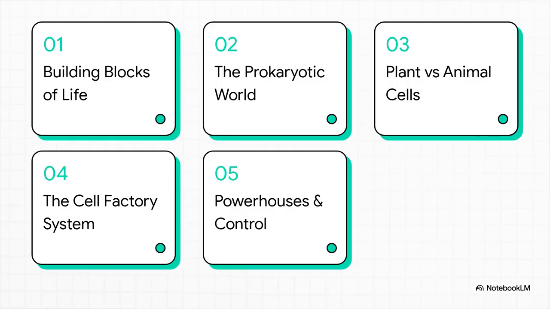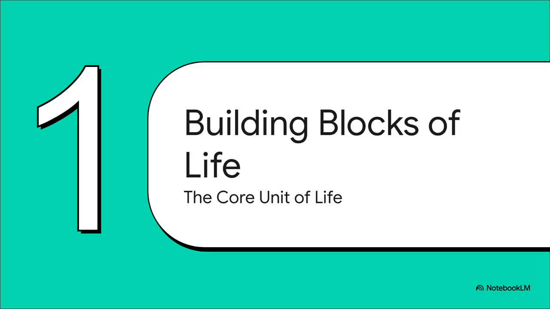Okay, let's dive into our roadmap for today. First up, the building blocks of life. 2, the prokaryotic world. 3, eukaryotes, plants versus animals. 4, the cell factory system. And finally, 5, powerhouses and control centers. Let's get into it. So, starting off with Section 1, the building blocks of life.